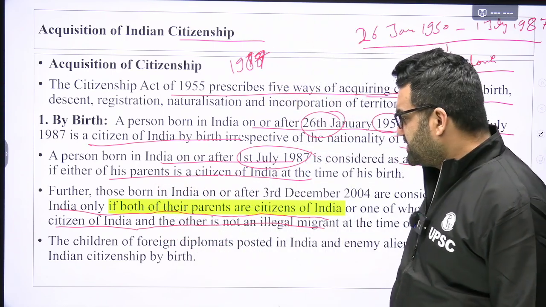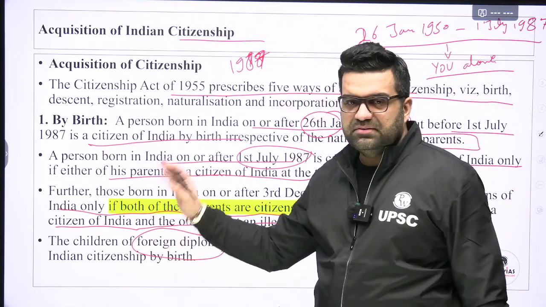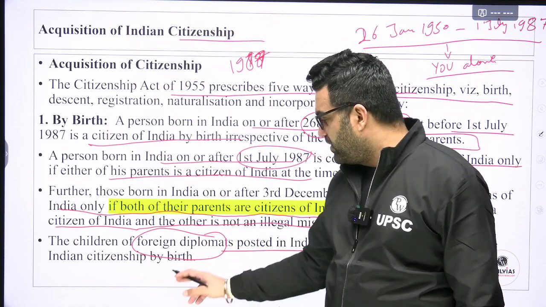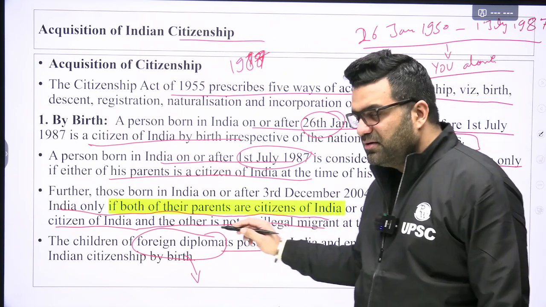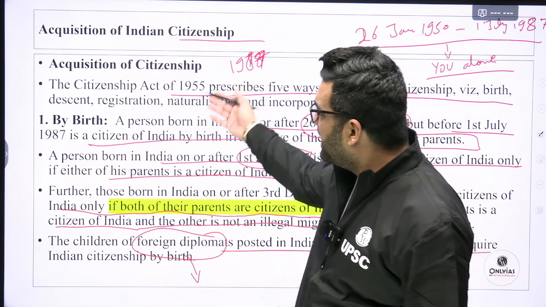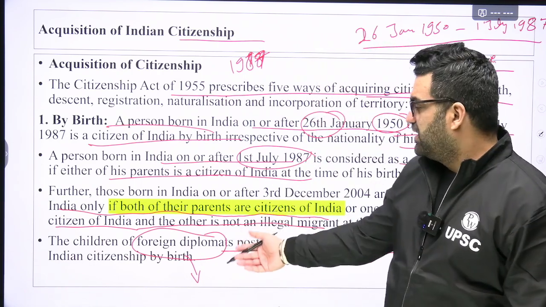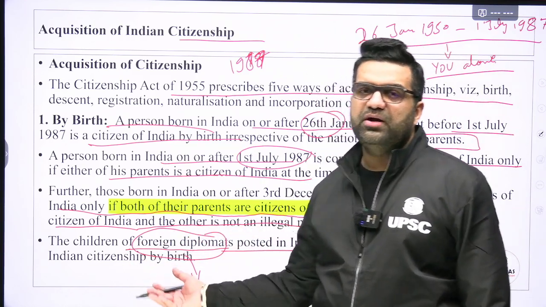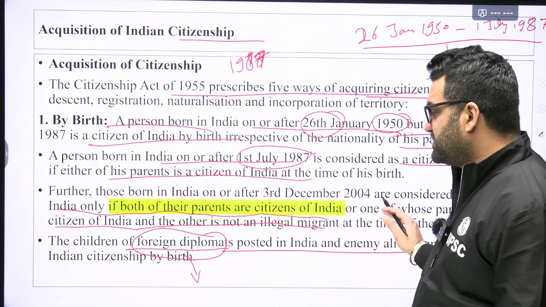Got it? Next, the citizenship of a foreign diplomat's child posted in India. For example, Mr. David Fredley, whatever the name may be. If he is a foreign diplomat posted in India, his son or daughter would not be considered a citizen of India by virtue of having been born in India, because the child was born while the diplomat was doing his duty. So that person would not be given citizenship by birth.